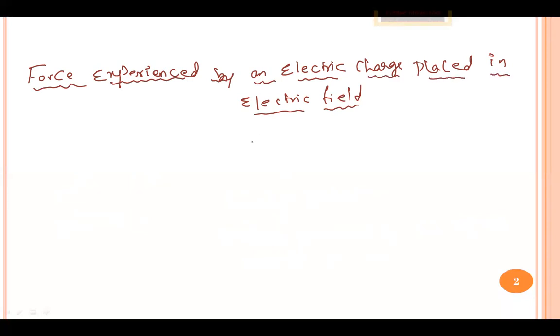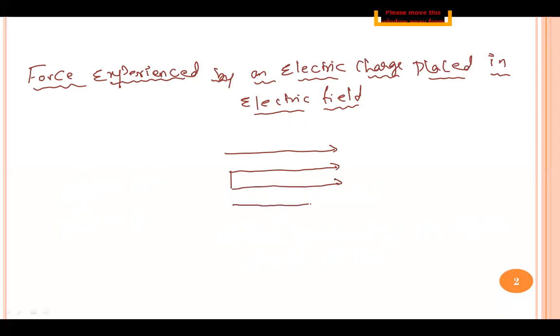Suppose this represents the electric field. And if a charge Q is placed in this electric field, this charge Q is going to experience an electric force.